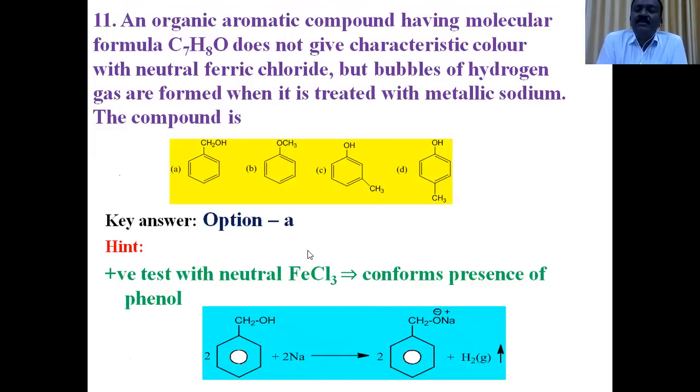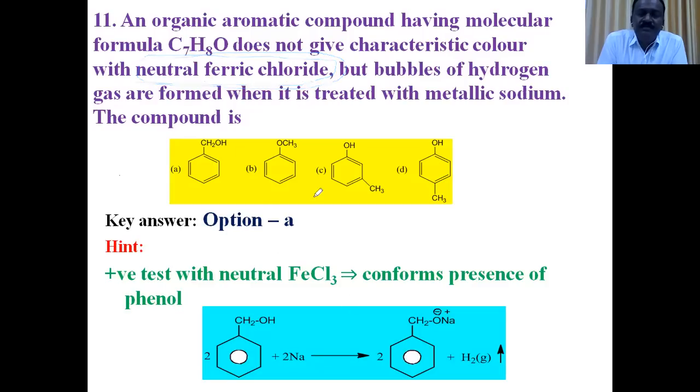An aromatic organic compound having molecular formula C7H8O does not give characteristic color with neutral ferric chloride, but bubbles of hydrogen gas are formed when it is treated with metallic sodium. The compound is? Find important hints from the question. The compound does not give characteristic color with neutral ferric chloride. This shows that the compound is not